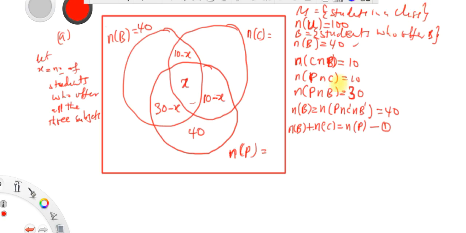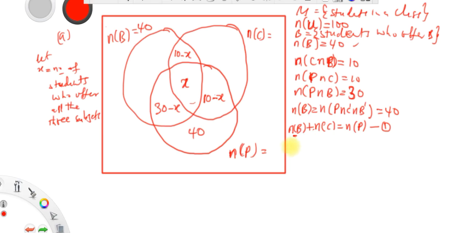Since we know this one is 40, and we look at the question, we have the number of students who offer physics, each of the portions in that region. You have 30 minus s, you have everything here. So it means that we can find this one here. You can see that this is 40. Because of space, I hope you understand.